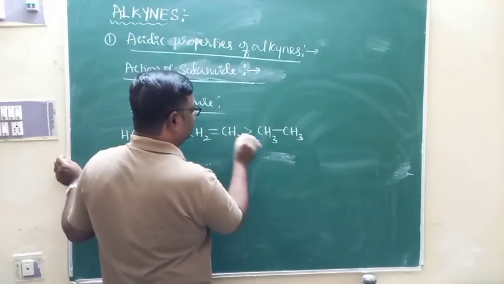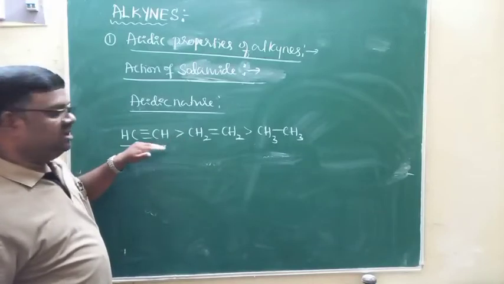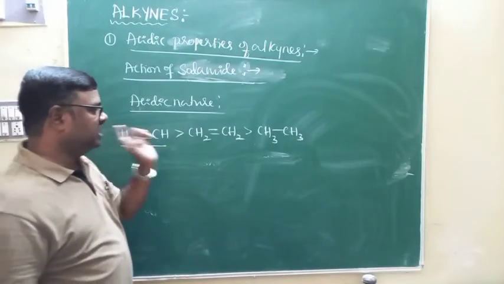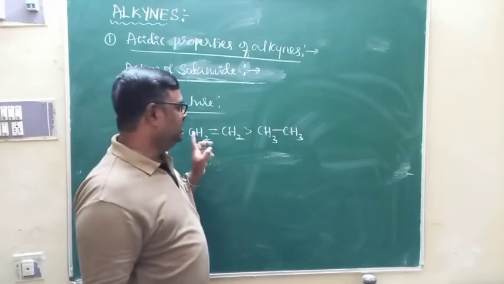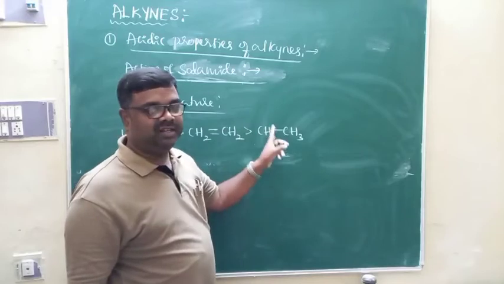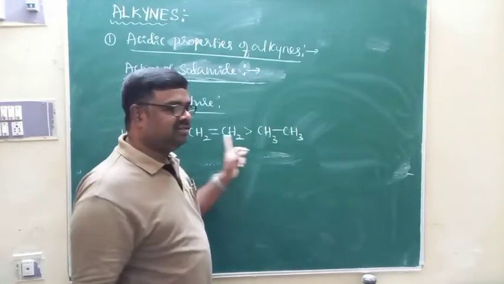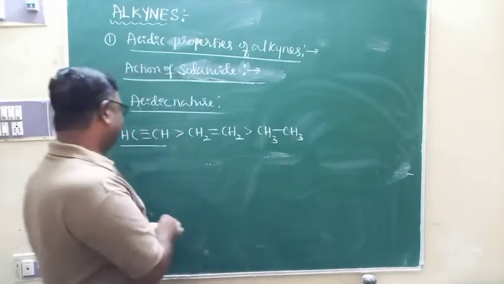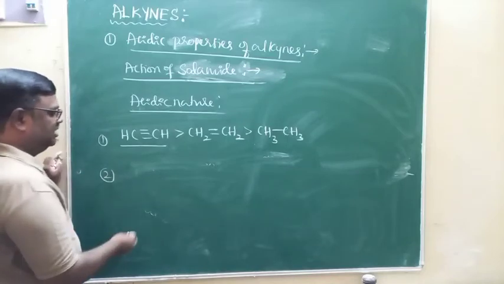Ethyne is a stronger acid compared to ethane. So the capacity to release H plus is higher in ethyne. If you compare with ethane, the capacity to release H plus is higher for ethyne, because electronegativity decreases from ethyne to ethane. Apart from that, I can compare the acidic behavior of different alkynes.